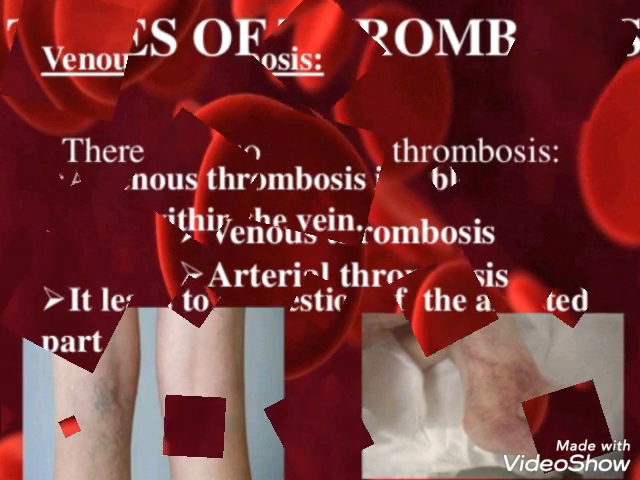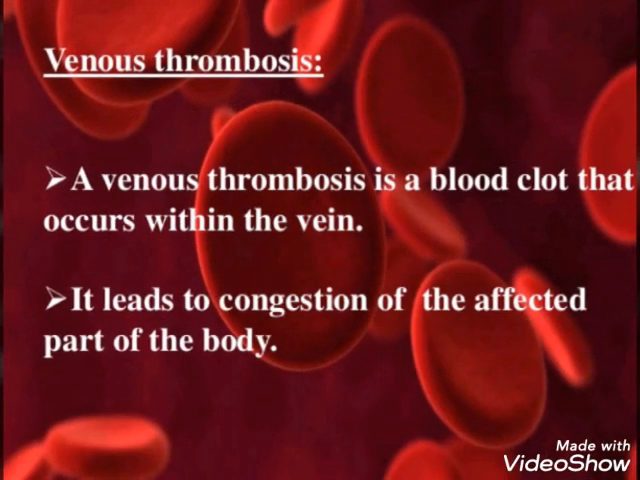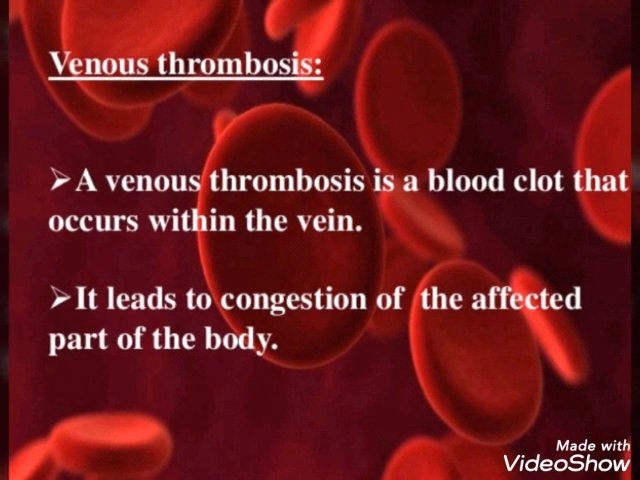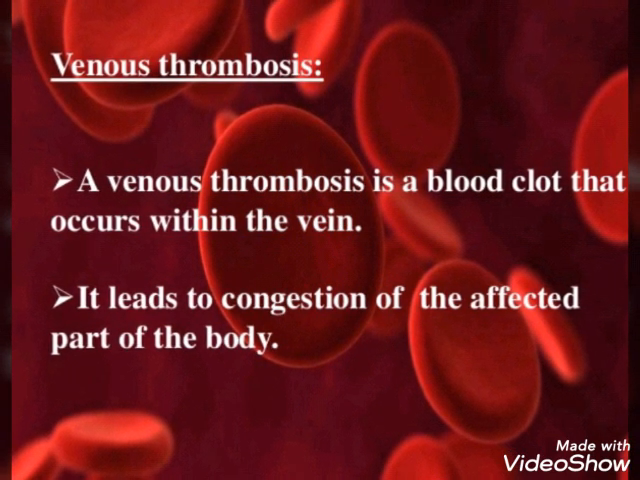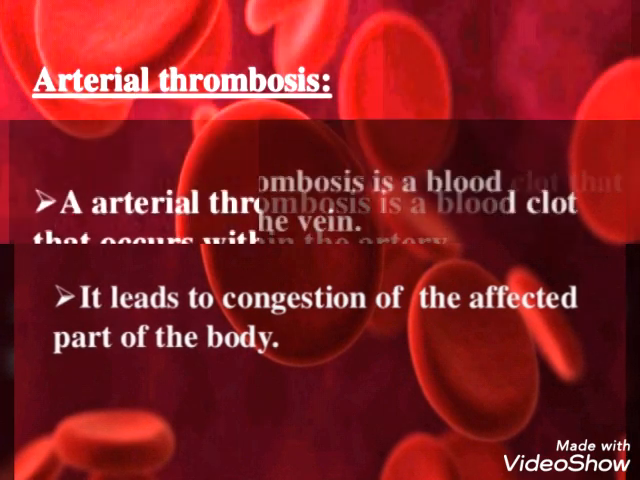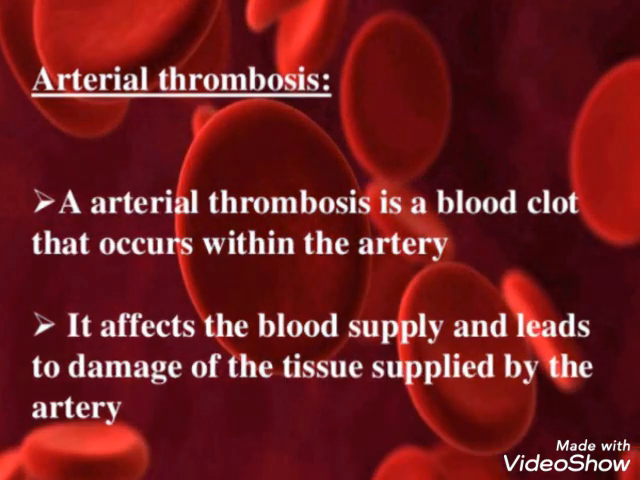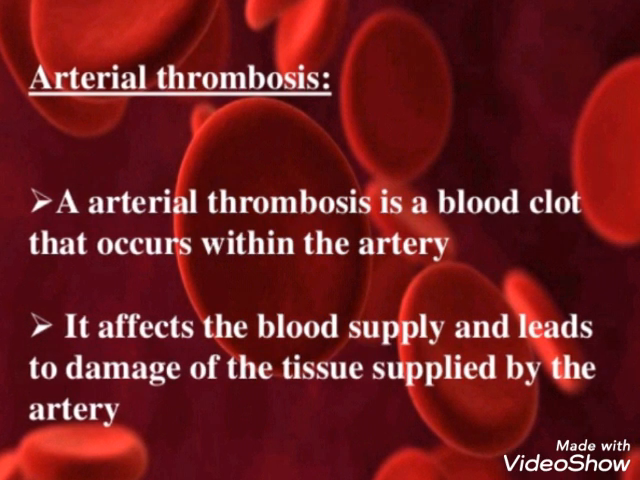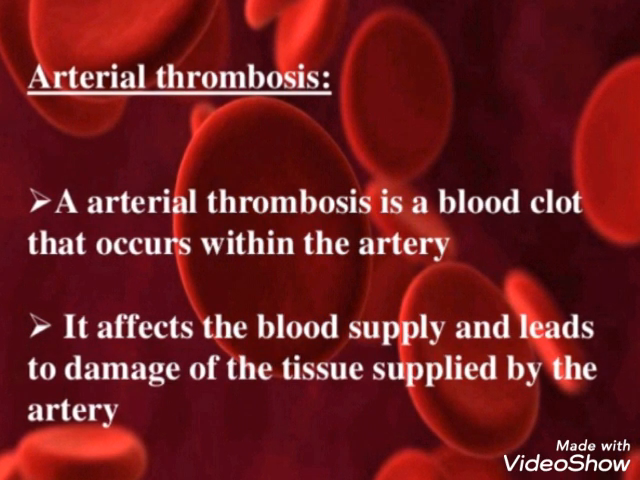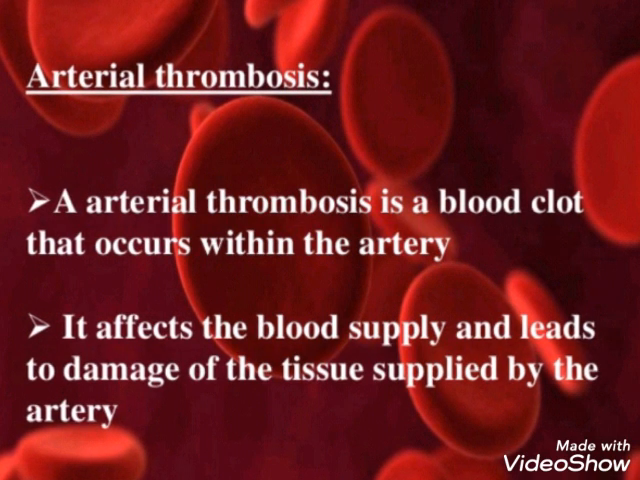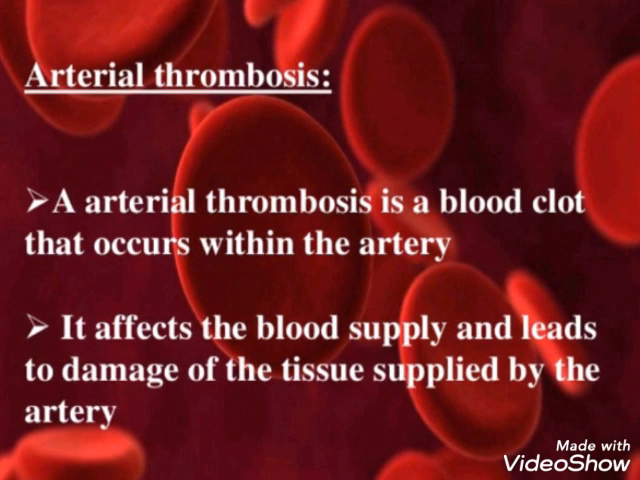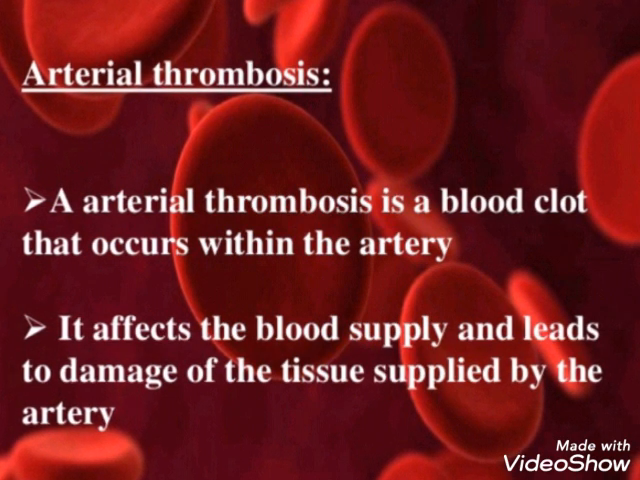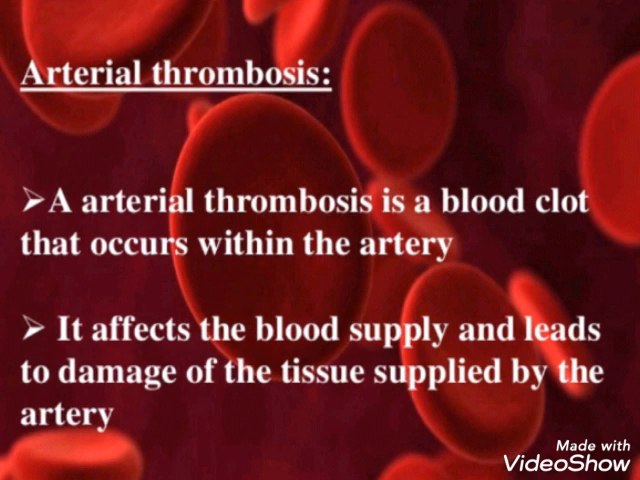So see here, a venous thrombosis is a blood clot that occurs within the vein. It leads to congestion of the affected part of the body. As I told you, venous is in veins. Then an arterial thrombosis is a blood clot that occurs within the artery. It affects the blood supply and leads to damage of the tissue supplied by the artery. So as the arteries get blocked, wherever it is supplying the blood, that portion of the body will be affected. It may get certain damages also.